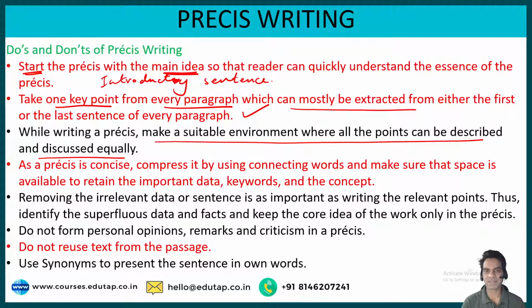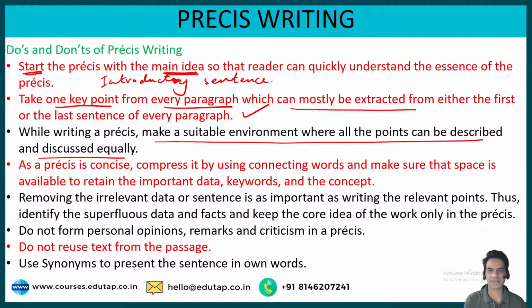Let's say you are writing a Pressy for 150 words, and on an average we write about 10 to 12 sentences for 150 words, and you see there are 8 or 9 paragraphs in your passage. So now you can be very scientific with your approach: one title, then the first sentence should be the central theme of the passage. Then I have 8 sentences from 8 paragraphs which I will be discussing.